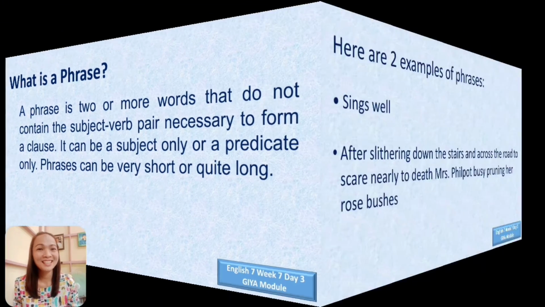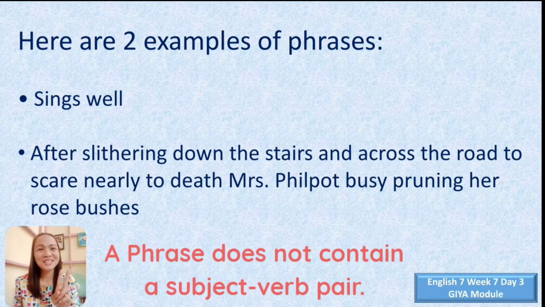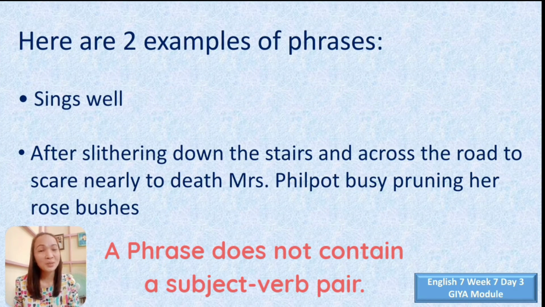Okay, let's proceed. Here are two examples of phrases. Number one, sings well. Why is this an example of a phrase? This is an example of a phrase because when we say sings well, it contains only a verb and it does not have a subject. It does not have a subject-verb pair.